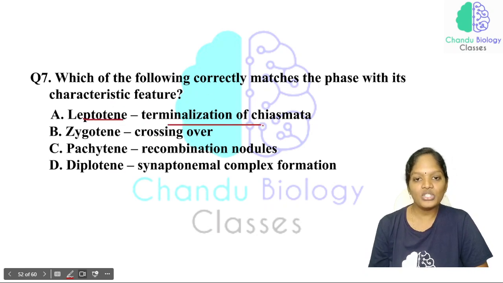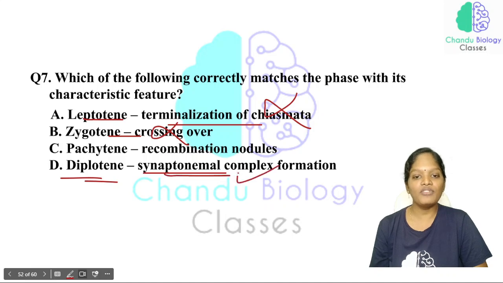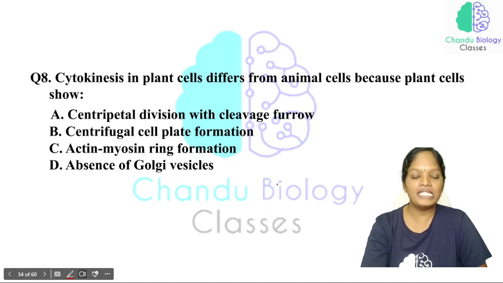Now you have to identify the correct match. Leptotene, terminalization of chiasmata, no, it is wrong. Zygotene, crossing over, no, it is wrong. Pachytene stage has recombination nodules, and diplotene, synaptonemal complex formation. So the answer will be option C.